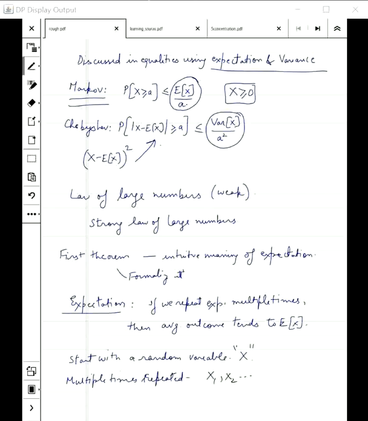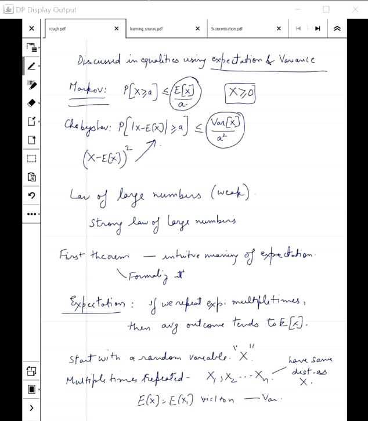All of these have the same distribution as X. Not just that, the expectation, variance, everything for Xi is the same. So the expectation of X is equal to the expectation of Xi for all i equal to 1 to n. Similarly for variance; the complete distribution is the same.